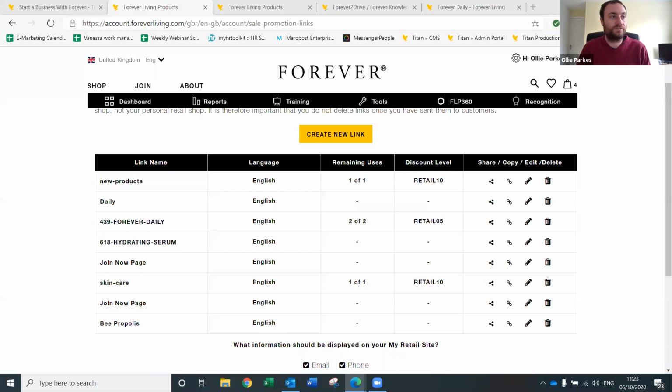In terms of the actual shop page, we did spend a lot of time looking at the accessibility side of the website, and we've put a lot of effort into the alt tags and things. So if you're using screen readers, for example, whenever you hover over something like new products or daily, it will read it out for you. There are a couple of little bits that we're still trying to work out, because it's only been live for a month, and it's a big thing.